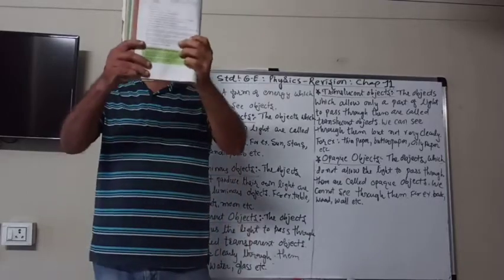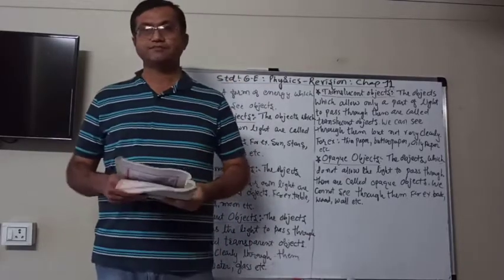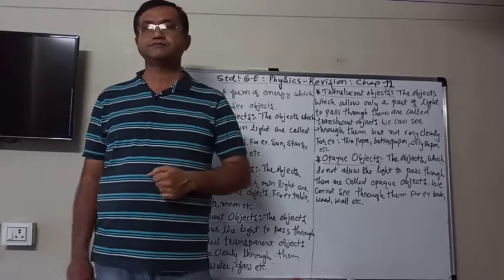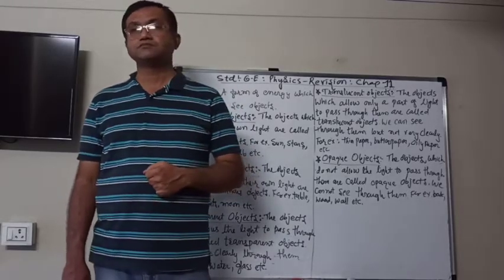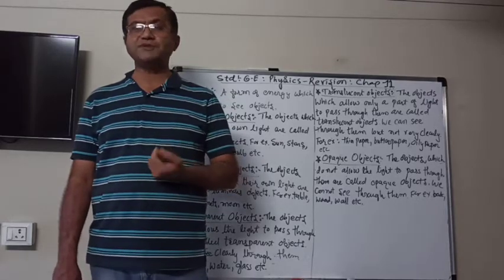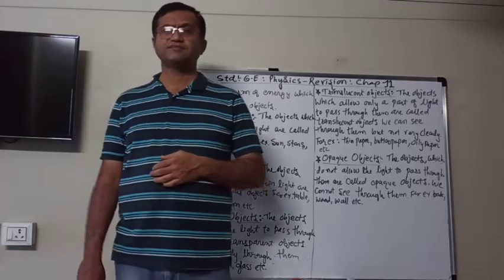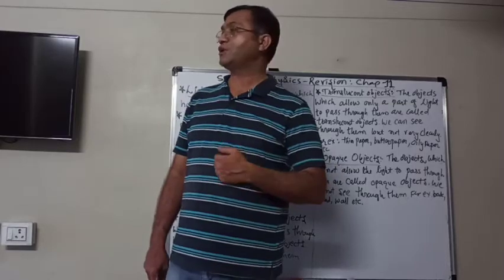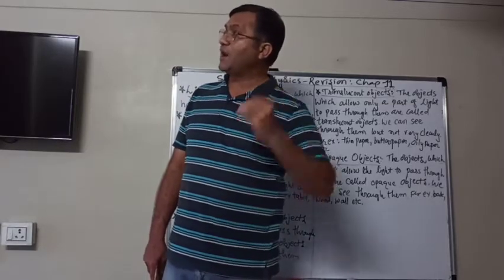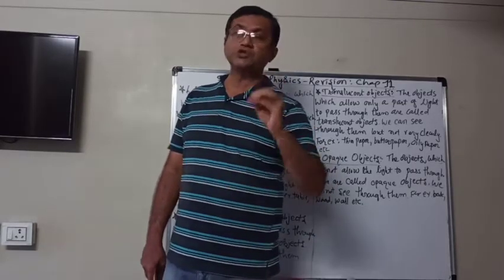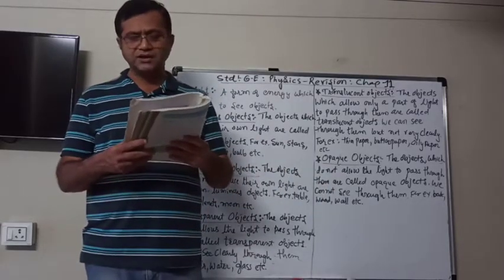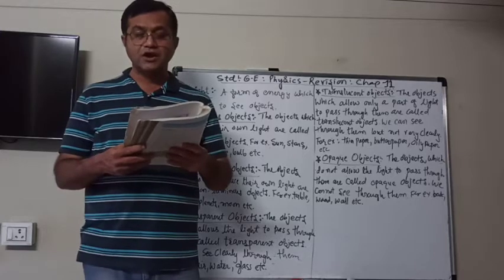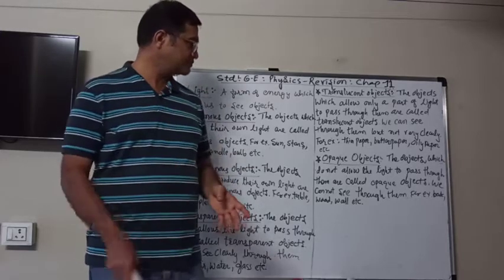For example, this book, I cannot see through the book. The wood or your wall. These objects are such that we cannot see through them because they don't allow the light to pass through them. And therefore, they are known as opaque substances.